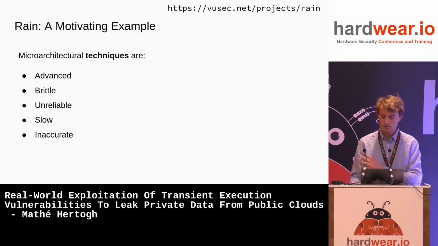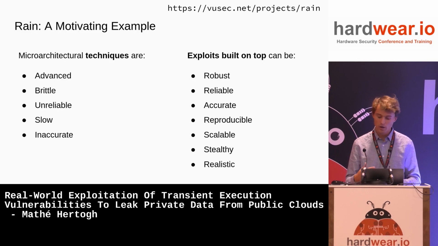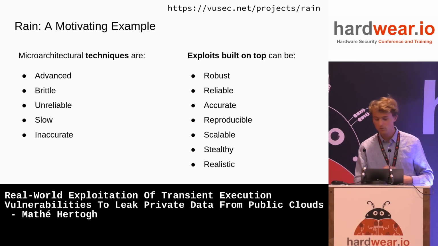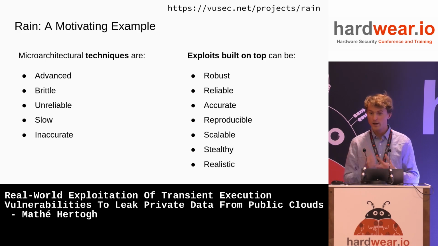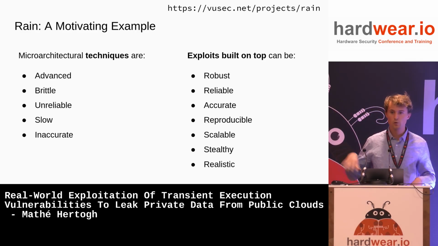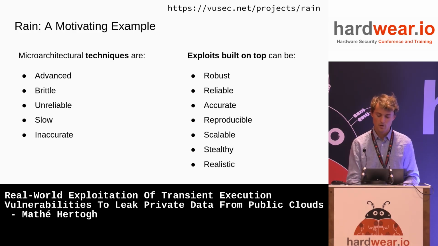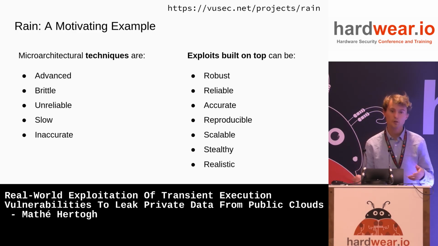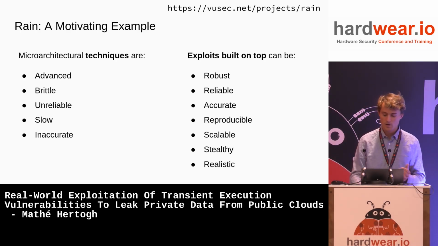But I think what hopefully this project shows as an example is that the exploits that you can build on top of them can be very robust, very reliable, right? Despite noise, you can just run the exploit many times and it will give you the key. Very accurate, always the correct key. It's reproducible. People from Google, from Amazon, and independent researchers already cloned our repo and said, yeah, it works. It's scalable, like I said, right? We don't even need to know the victim. You can just launch 1,000 VMs and start leaking keys everywhere.